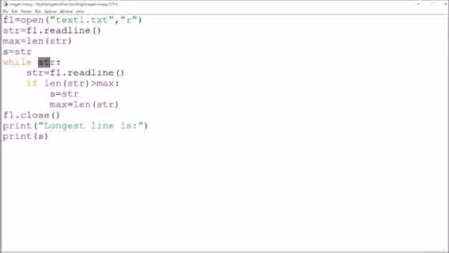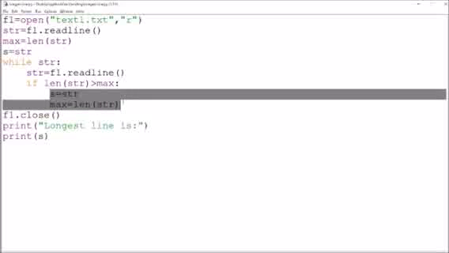Now while str, at least one time it will execute, because s is read by this particular command. So str is equal to f1.readline(). It will read this second line, find the length of the line, and check it with the maximum value. That is the first line. If the length is more, obviously s will change and the maximum value will change. In this way, these two variables will change according to the length of the lines.